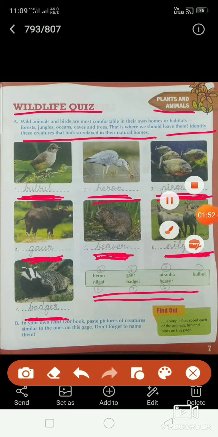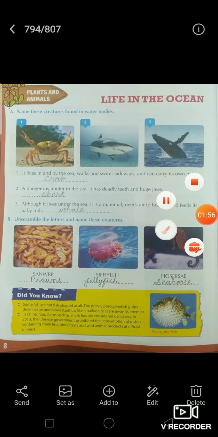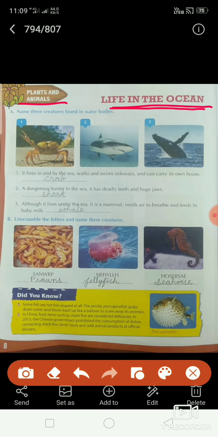Okay children, now let's move on to the next page. Page number 8. Life in the ocean. We are going to see about plants and animals. A: name these creatures found in water bodies. See the first one. What is the name of this creature?